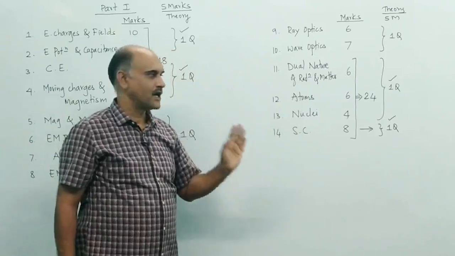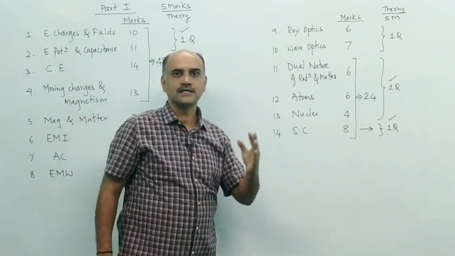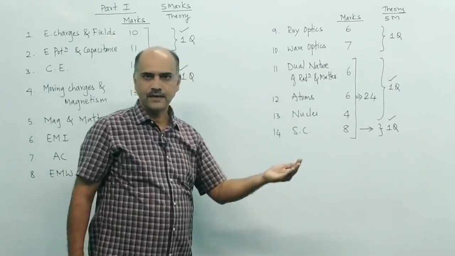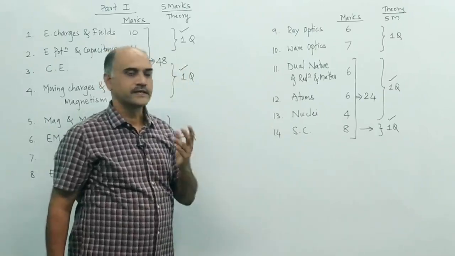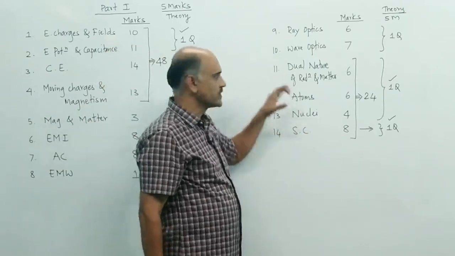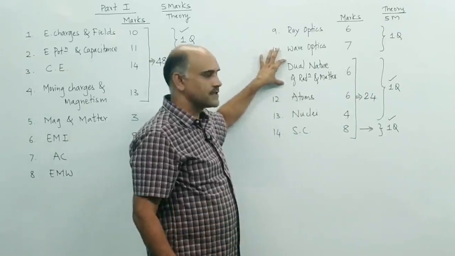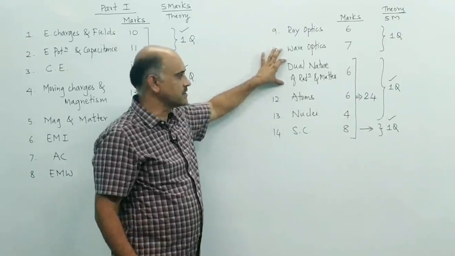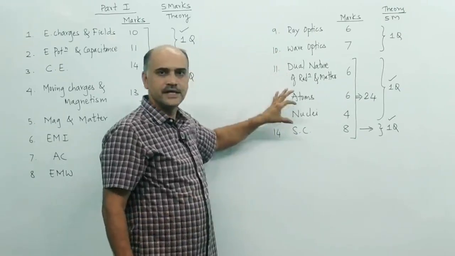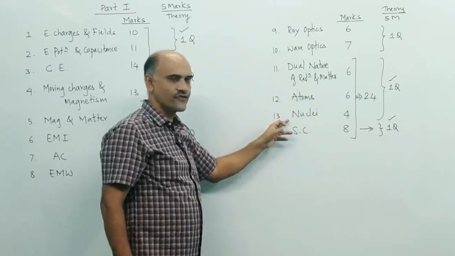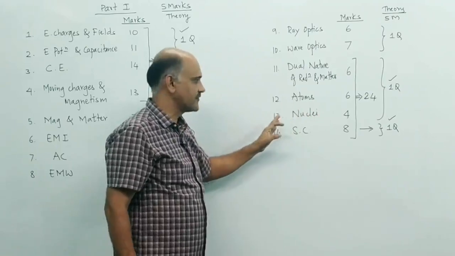99% you may get a half wave rectifier or full wave rectifier in this. Other than that, difference between N type and P type, intrinsic and extrinsic semiconductors, then energy bands, so 5 to 6. In dual nature, you will be having experimental observations, Einstein's equation. In atom, around 3 derivations, Bohr's postulate. In nuclei, any 5 characteristics of nucleus, else nuclear force, else fission and fusion.